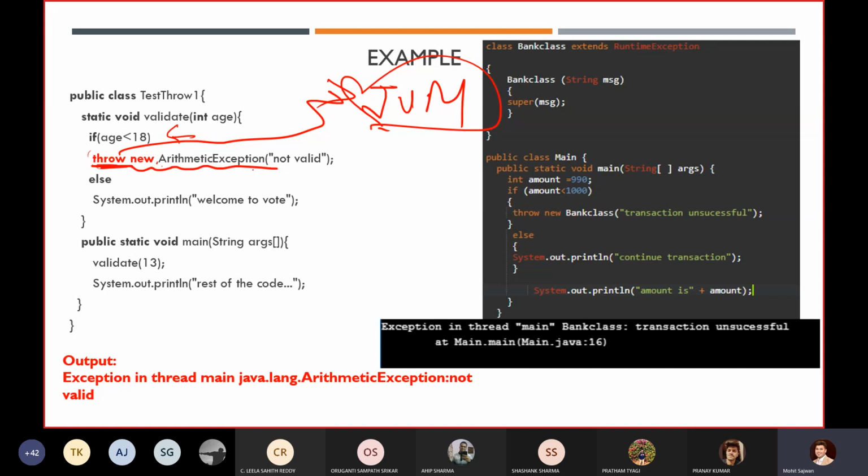If none of your methods is handling that particular exception, then JVM will directly give it to our default exception handler. The default exception handler will step in only if none of your methods is handling that particular exception.